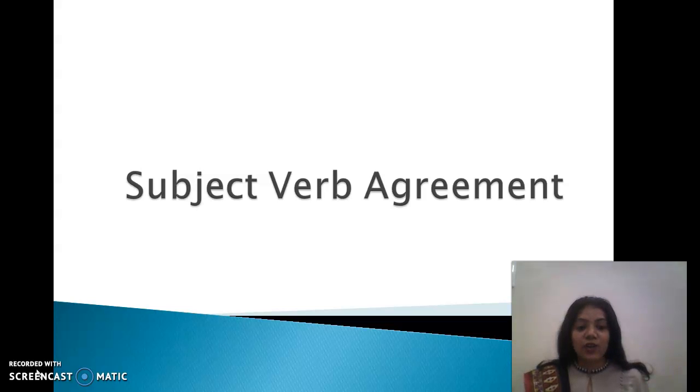In continuation to all the grammar exercises which have been covered successfully in the classes, I would introduce a topic that is subject-verb agreement. As the topic itself says clearly, there should be an agreement between subject and verb. Or we can understand it like the verb should be in consonance with the subject in person and number. Subject-verb agreement is one of the most important and significant topics in English grammar. So without any delay, let's begin.